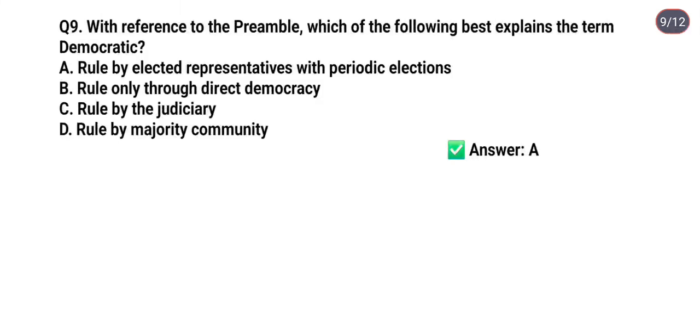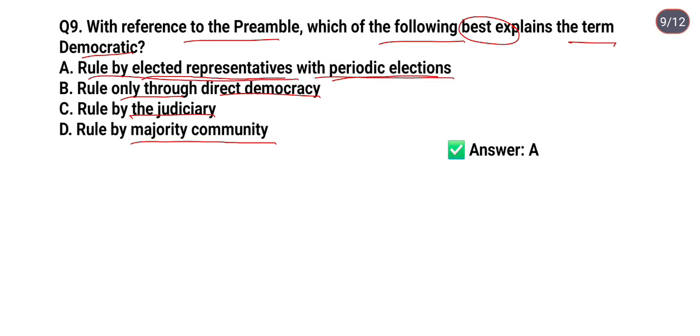So the next question is question number 9. With reference to the preamble, which of the following best explains the term democratic? Option A, rule by elected representatives with periodic elections. Option B, rule only through direct democracy. Option C, rule by judiciary. Option D, rule by majority community. So the correct answer is option A. It means rule by elected representatives with periodic elections.